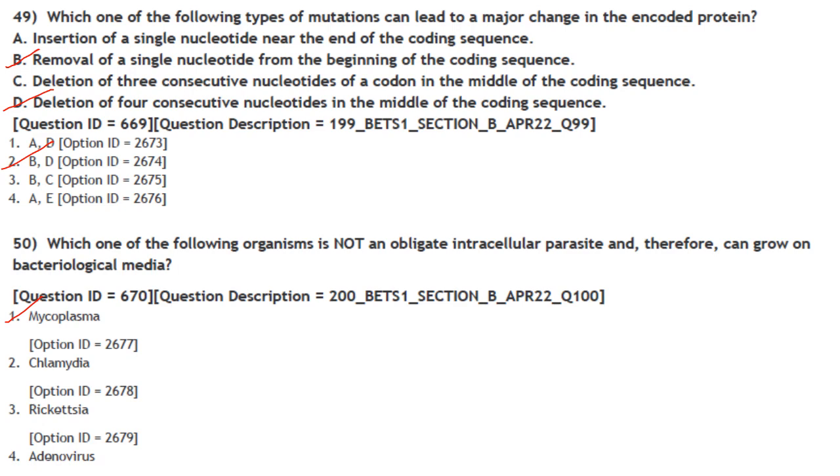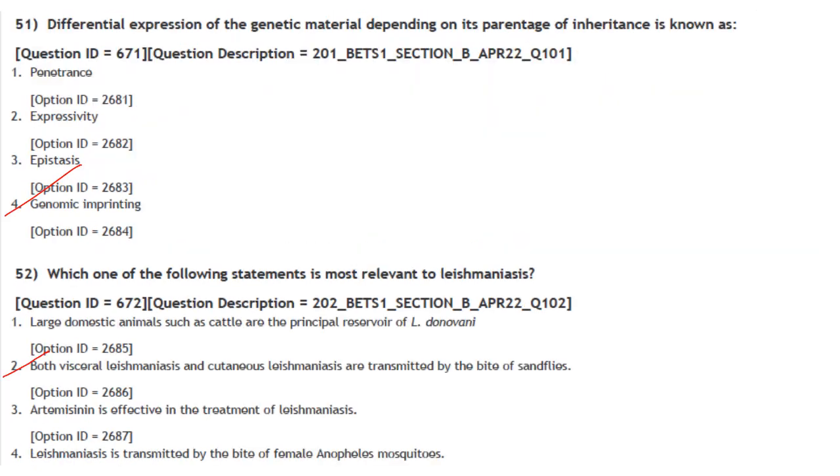Then next one. Which one of the following organism is not an obligate intracellular parasite and therefore can grow on bacteriological media? It is mycoplasma. Answer is option 1. Then next one. Differential expression of the genetic material depending on its parentage of inheritance is known as genomic imprinting.